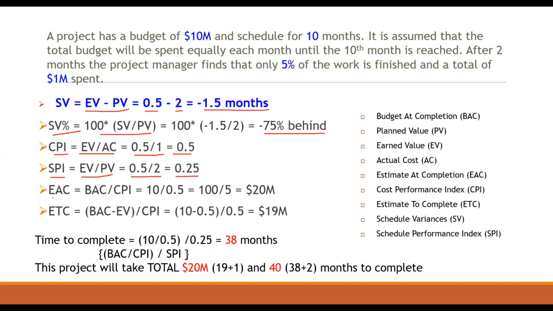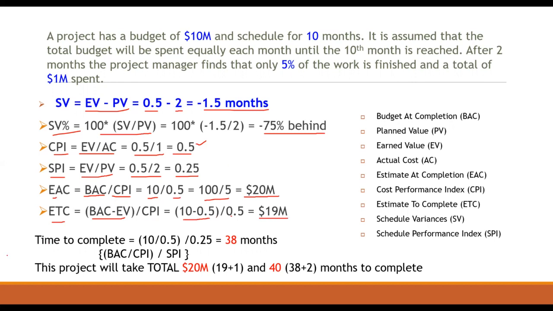And estimate at completion is budget at completion divided by cost performance index, that is 10 million divided by 0.5, which is equal to 100 by 5, which is $20 million. And estimate to complete is BAC minus EV divided by CPI, which is 10 minus 0.5 divided by 0.5, that is about 19 million.